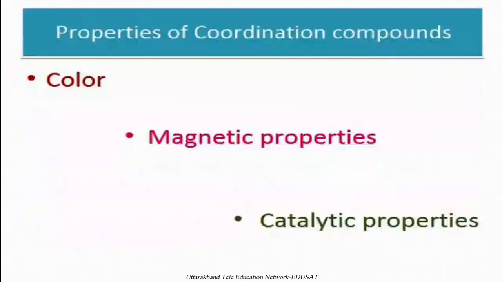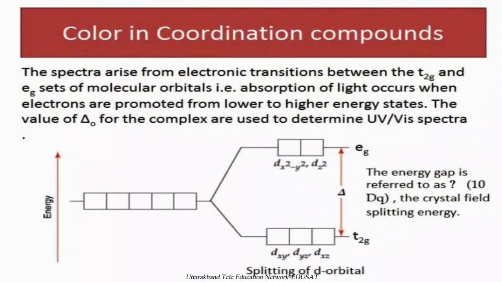Now the properties of coordination compounds. Mainly there are 3 properties that are of useful nature in coordination compounds. First is color, second is magnetic properties, and third is catalytic properties, which can prominently be covered in the coordination compound chapter. There are various other properties, but due to the limitation of time we only cover here the color, magnetic properties and the catalytic property of coordination compounds. First, color in coordination compounds.